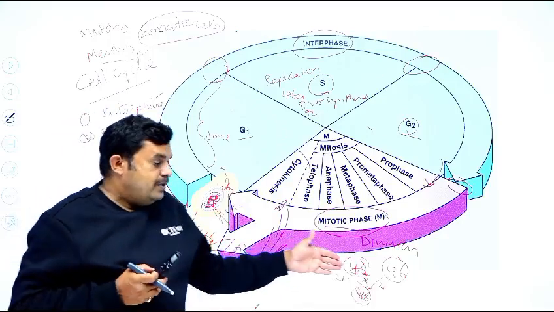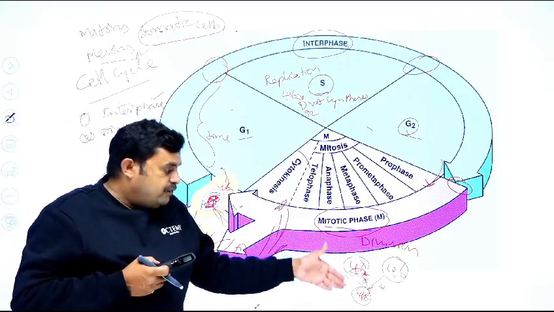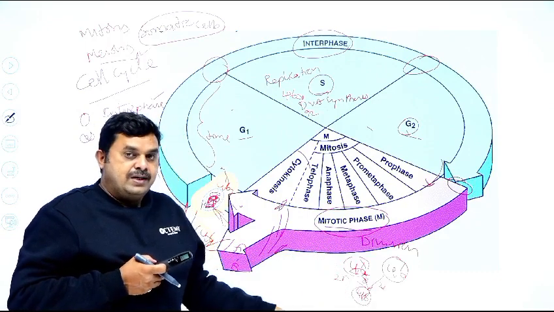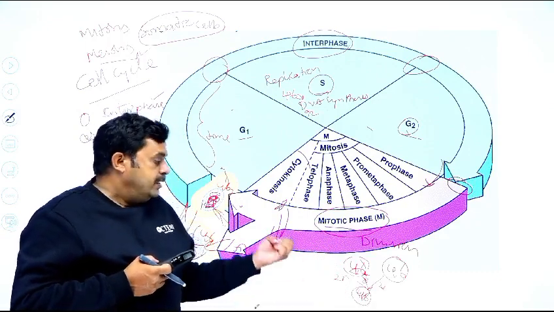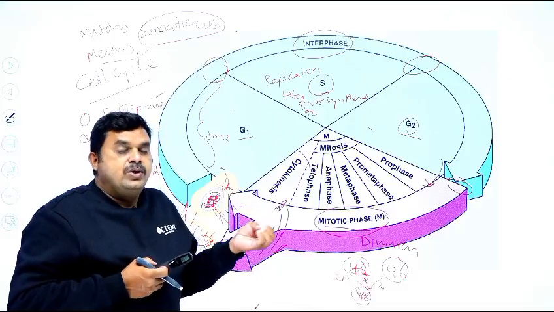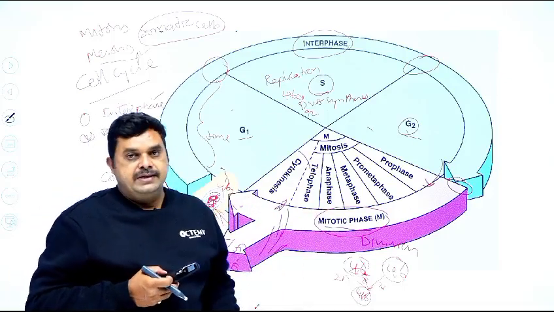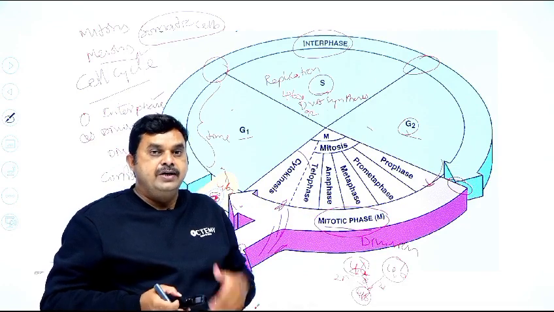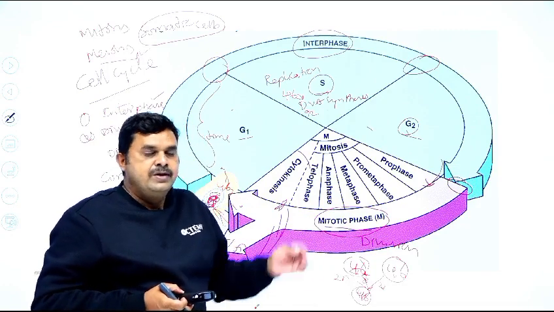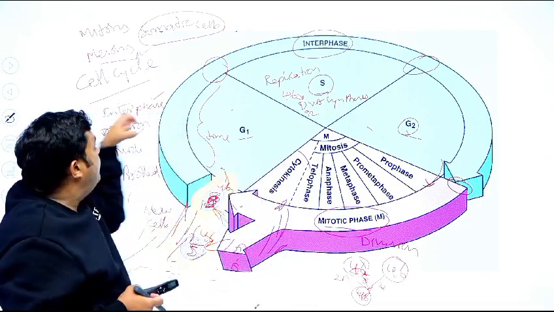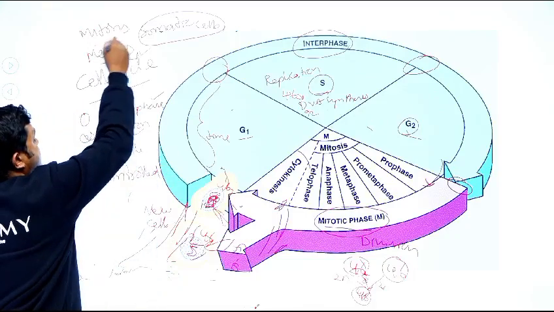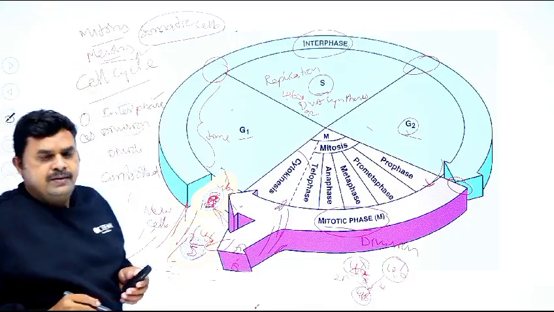So to maintain the constant number of chromosomes in the daughter organism, the reproductive cells undergo meiotic division. That is called meiosis, or meiotic reduced division of the number of chromosomes. So these are the two types of cell division: mitosis and meiosis.